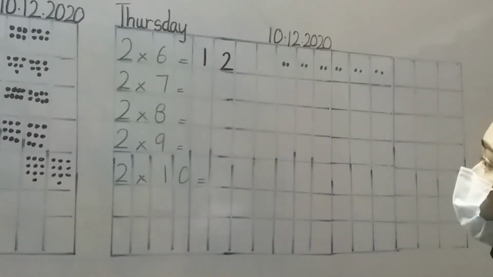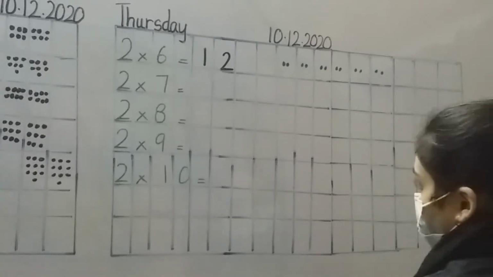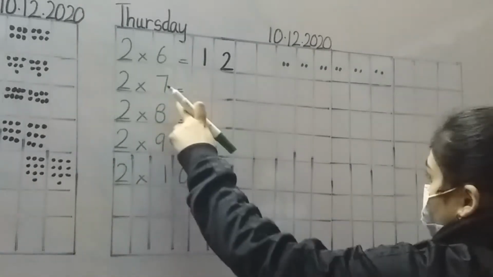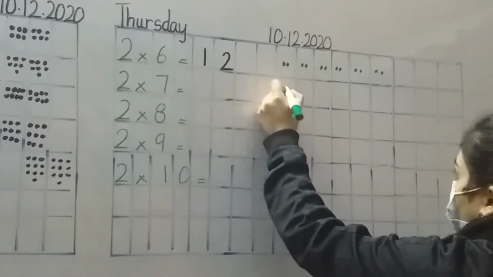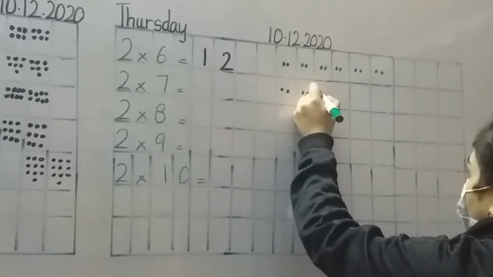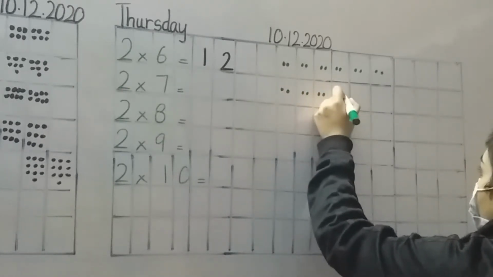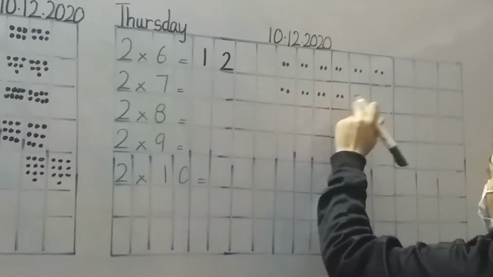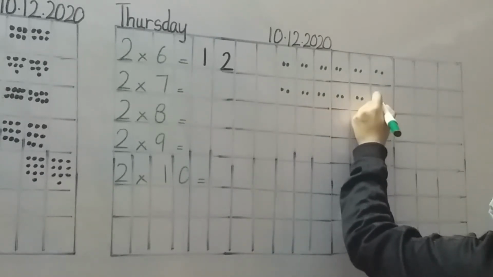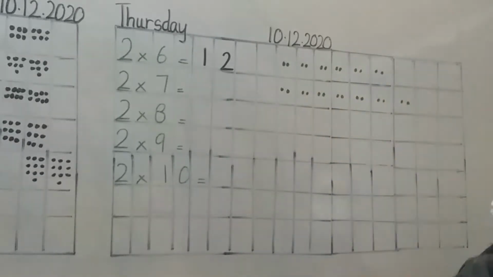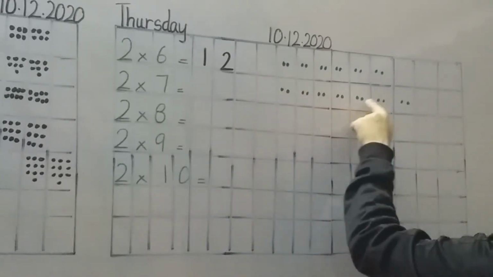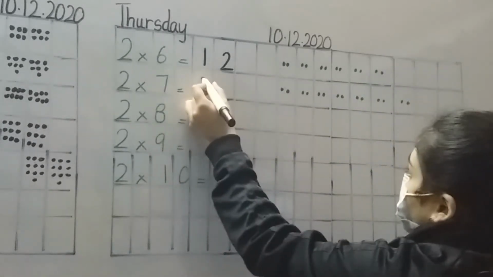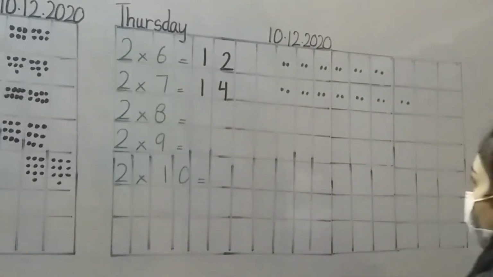Alright, now let's do the other one. Number of sets 7. Number of items 2. Let's first count the sets: 1, 2, 3, 4, 5, 6, 7. Alright, counting the items: 1, 2, 3, 4, 5, 6, 7, 8, 9, 10, 11, 12, 13, 14. 2 into 7 is 14. See, my answer is correct again. We are using this method number 2.